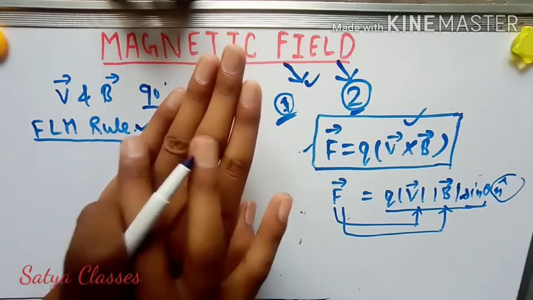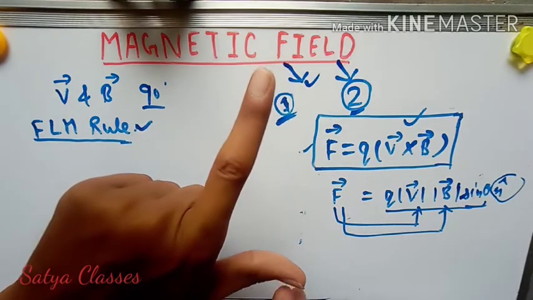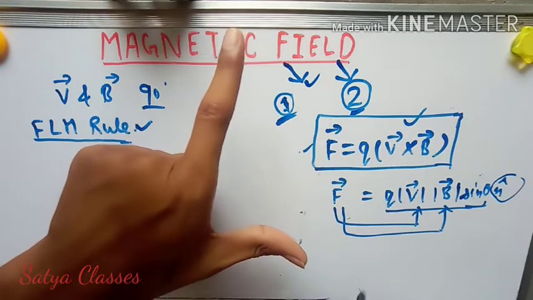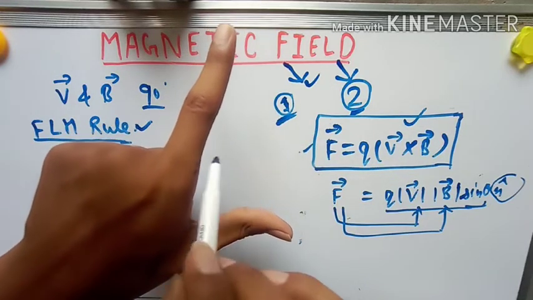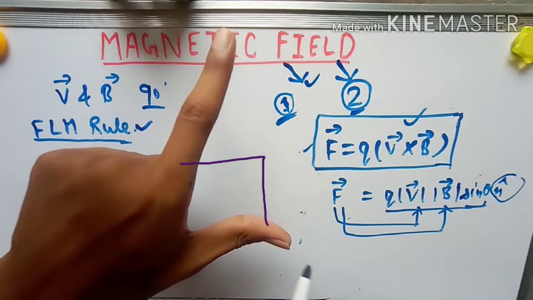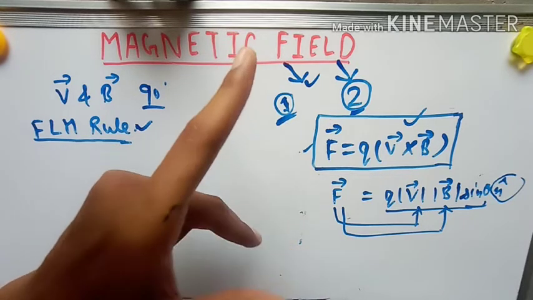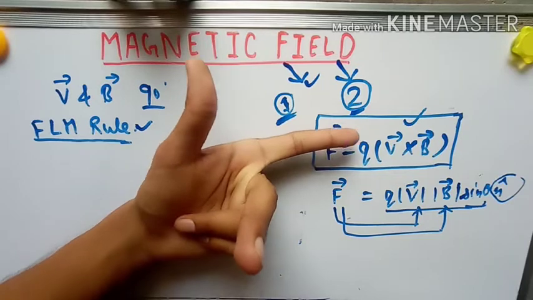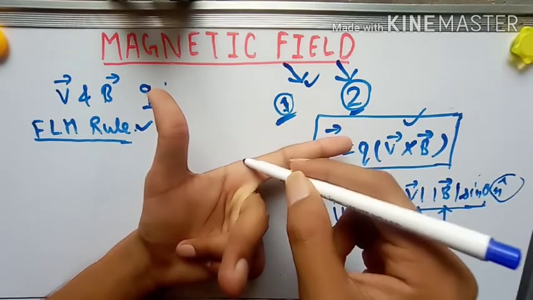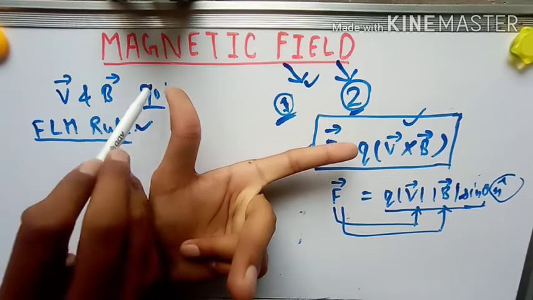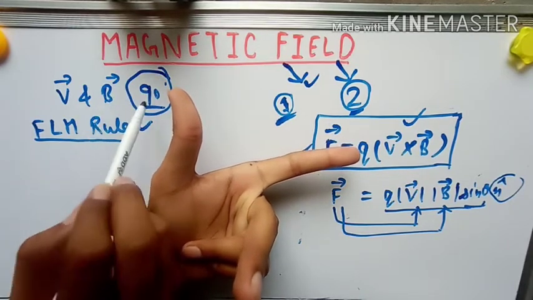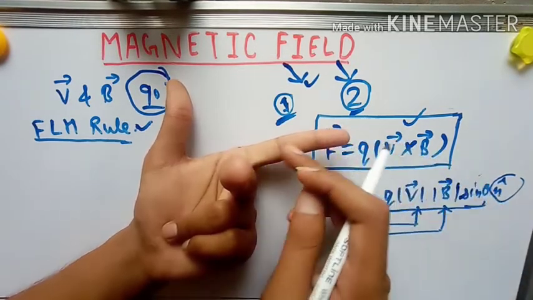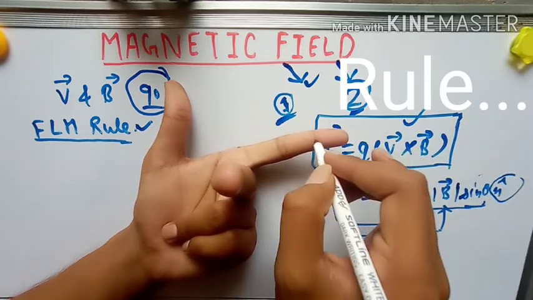So you need to curl these three fingers like this. Okay, and your hand now looks like this. The angle you can see here, this is a 90-degree angle. Okay, now this one is the middle finger pointing down. Understand? So this is also perpendicular, this is also perpendicular. What I said, there is a special case when v and B are at 90 degrees. So in Fleming's left hand rule, consider this finger the direction of the magnetic field. So I am writing here B.